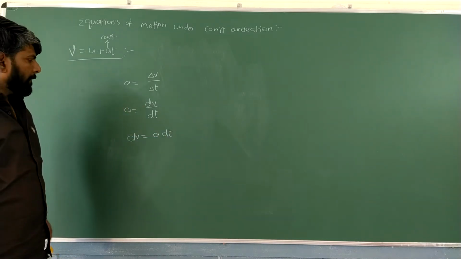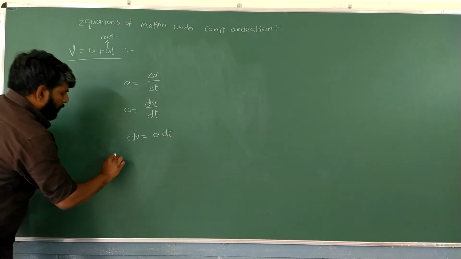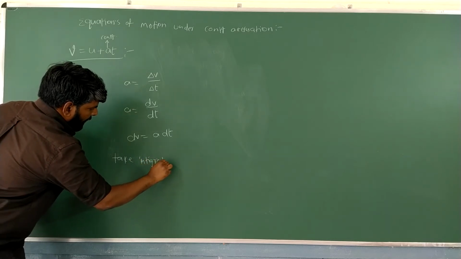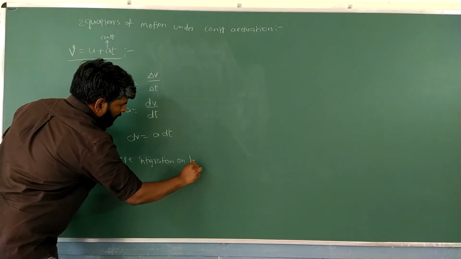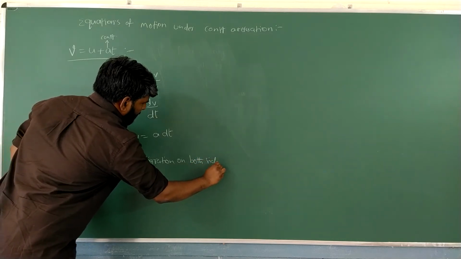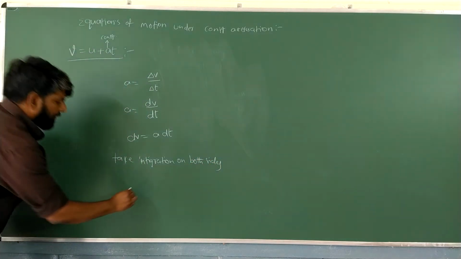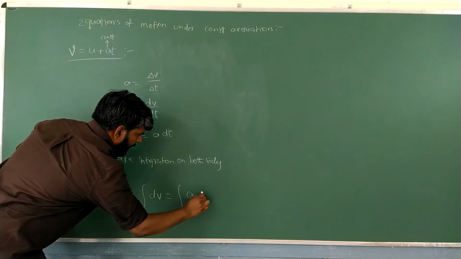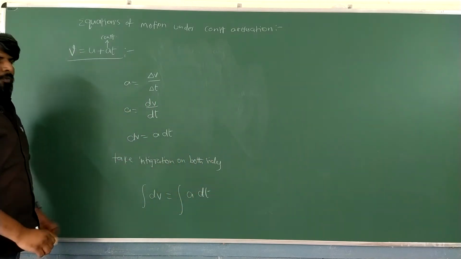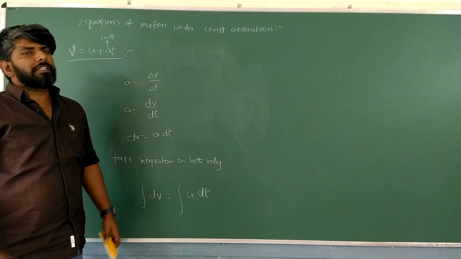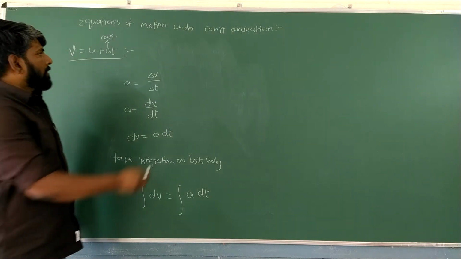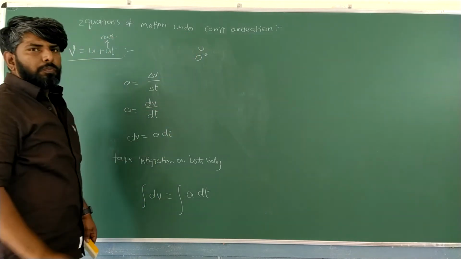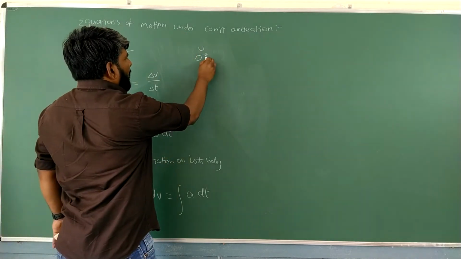Now take integration on both sides. That means integration of dV is equal to integration of A into dt. When we are taking the integration, we need to know the limits. It's compulsory, right? That means, see, initially the body starts moving with an initial velocity u. Okay.